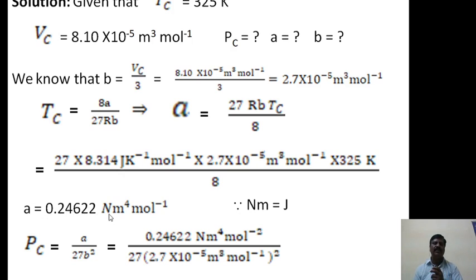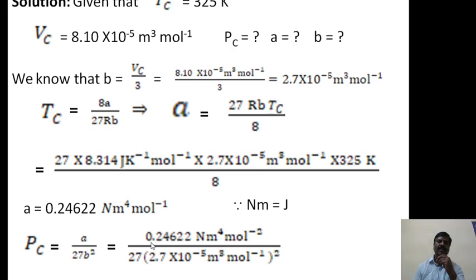After dividing we will get the A value as 0.24622 into Newton meter to the power of 4 per mole square. Here joule will not be there; in the joule place you have to write Newton meter, that is a joule. Now by knowing the value of A and B we can finally calculate Pc.